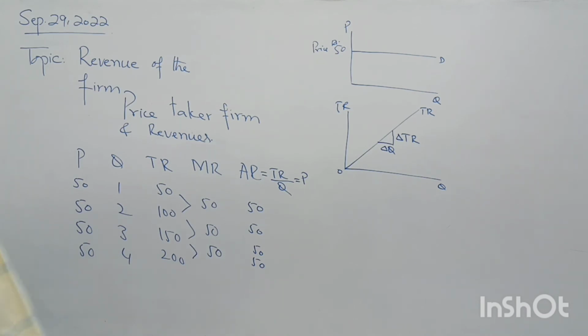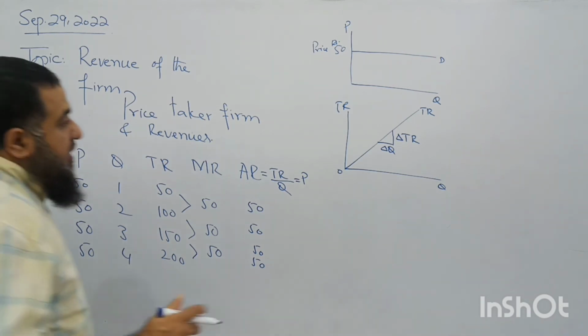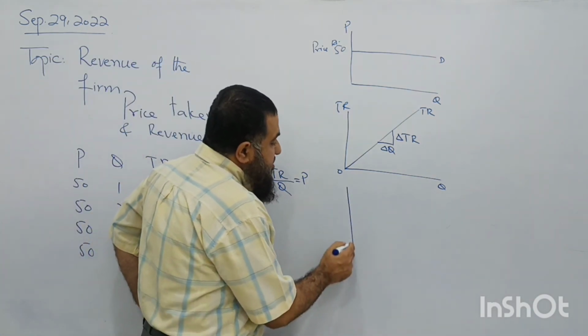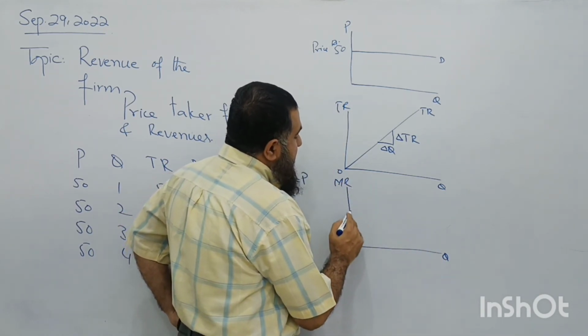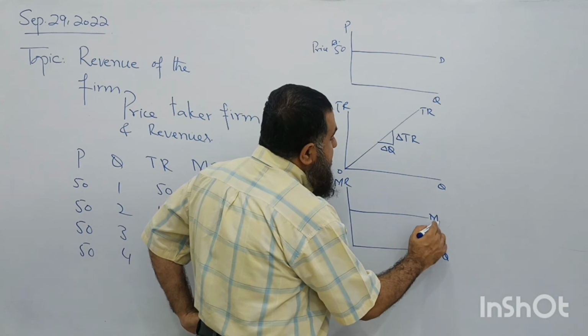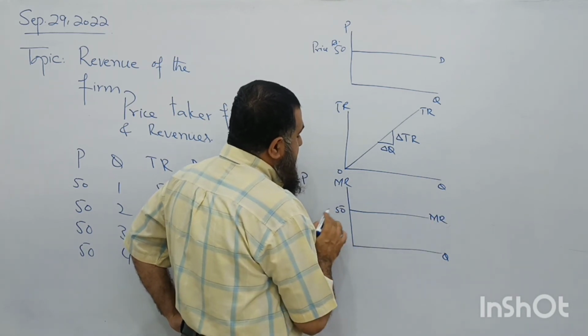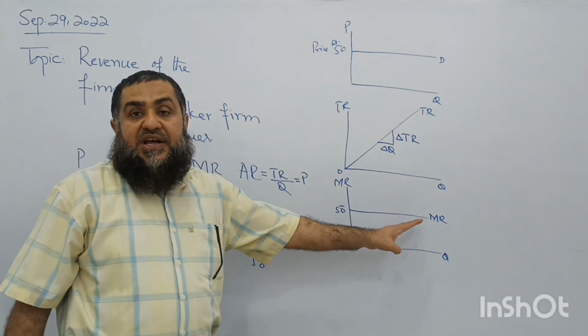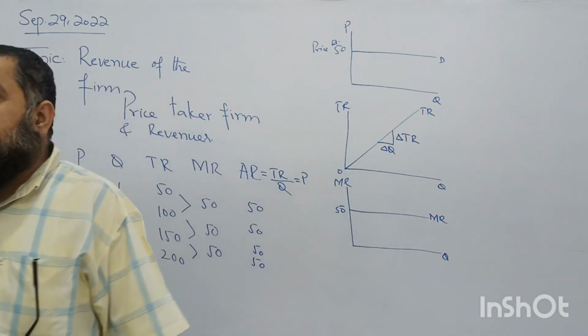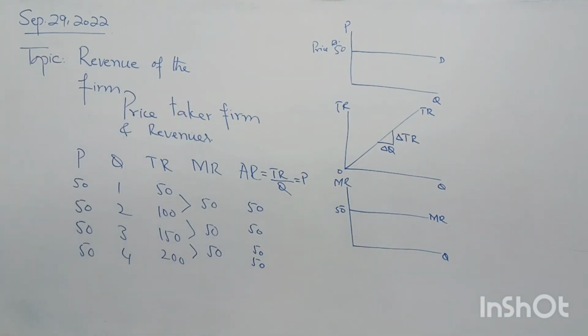The slope of total revenue is called the marginal revenue, or additional revenue brought into the firm. So if I draw the shape of marginal revenue, it is also like this. At 50, we see the fixed form of marginal revenue. Every time an extra unit is sold, how much revenue is brought into the firm?